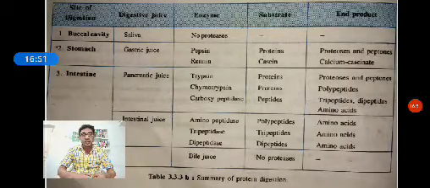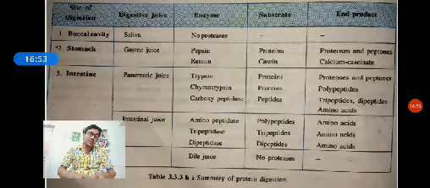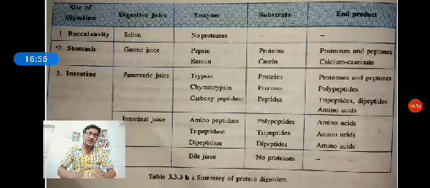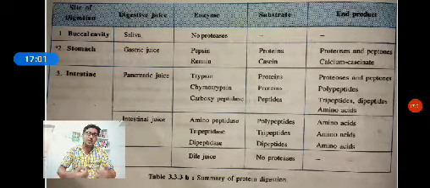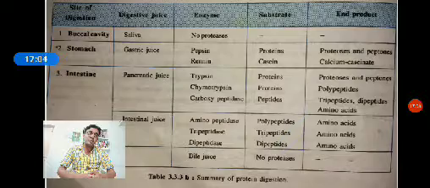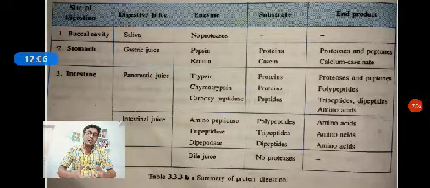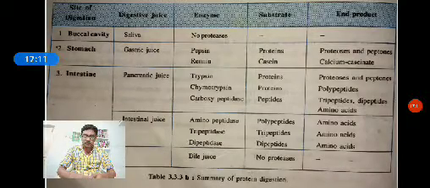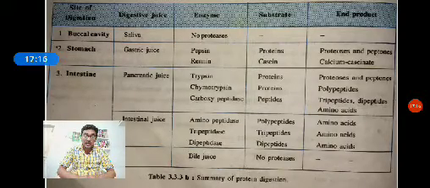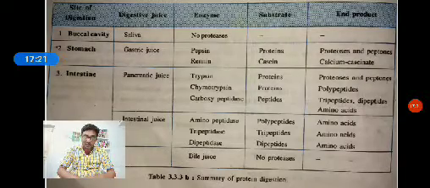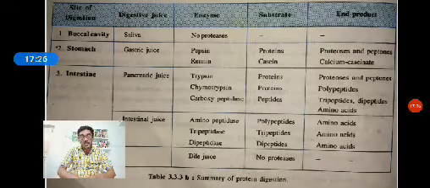Here, what happens when food enters the stomach? In the stomach, the food is digested. The digested food becomes semi-solid or semi-liquid, called chyme. Such chyme enters the small intestine. The first part of the small intestine is called the duodenum, which receives the chyme. Then in the intestine, the intestinal juice as well as pancreatic juice secrete a list of enzymes.